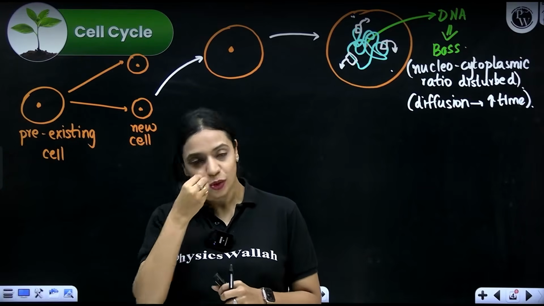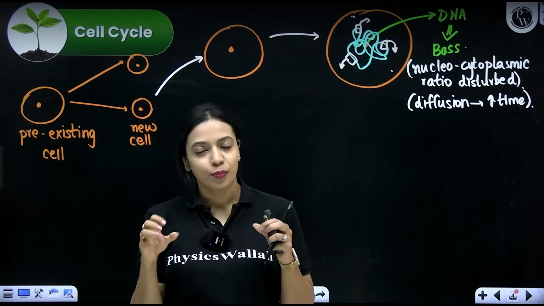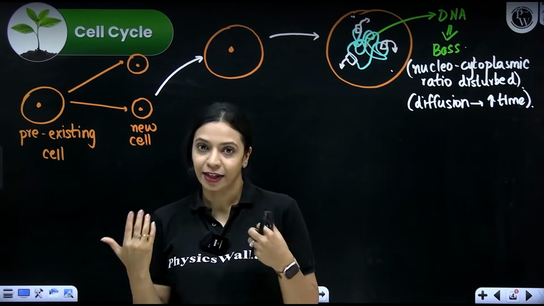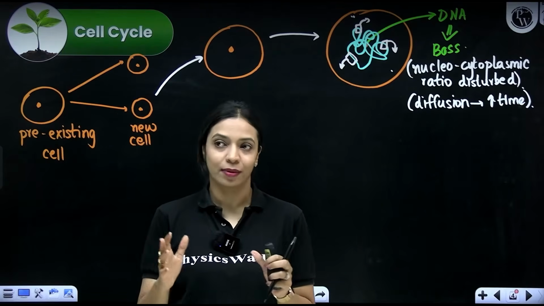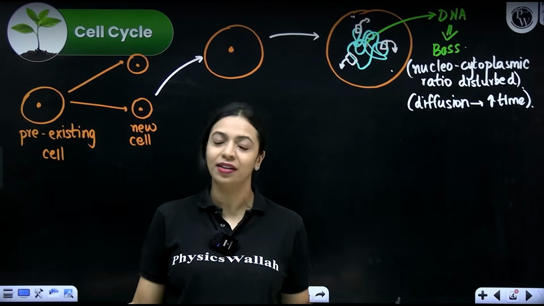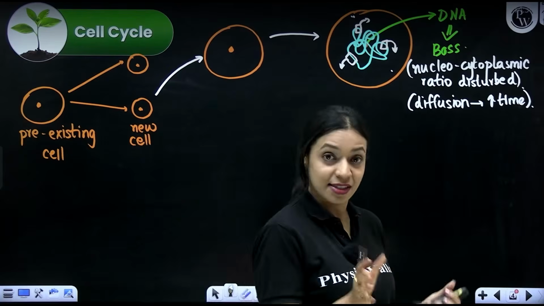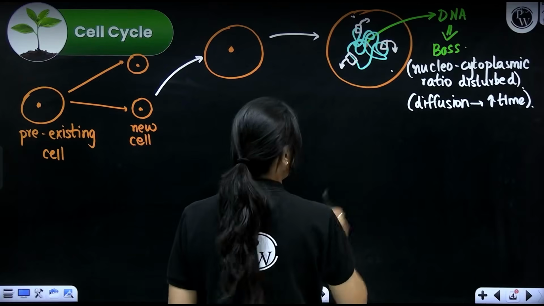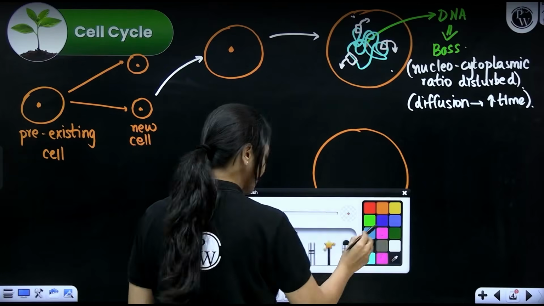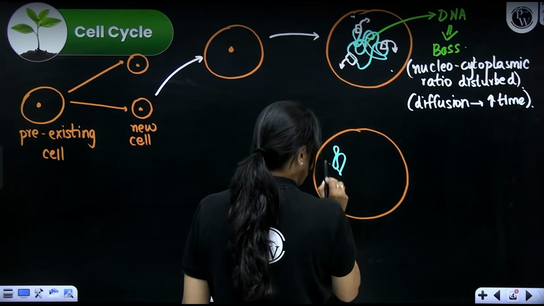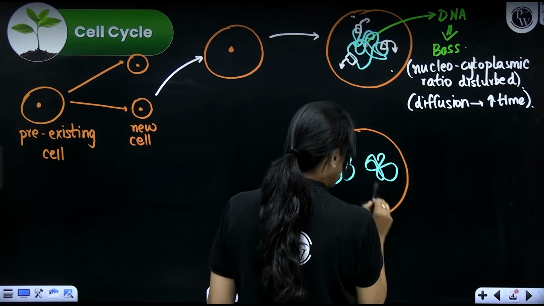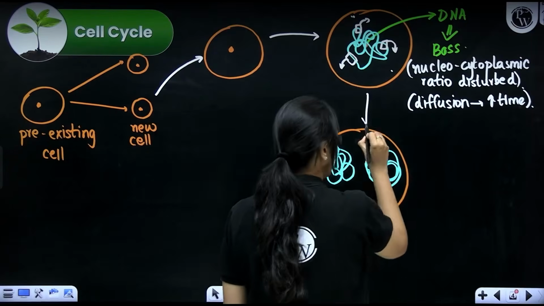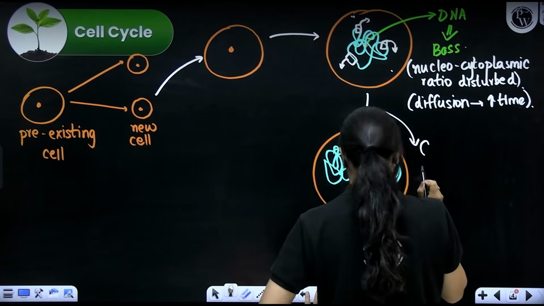So what they do is, they know that if they have to divide, both the cells that will form should get a complete set of genetic information. So before they decide to divide, or once they decide to divide and before they undergo actual cell division and split, they will make an extra copy of their DNA. Whatever DNA is here, they will make an extra copy of that DNA such that both the daughter cells will get a complete set of genetic information. Now this process is called DNA replication.